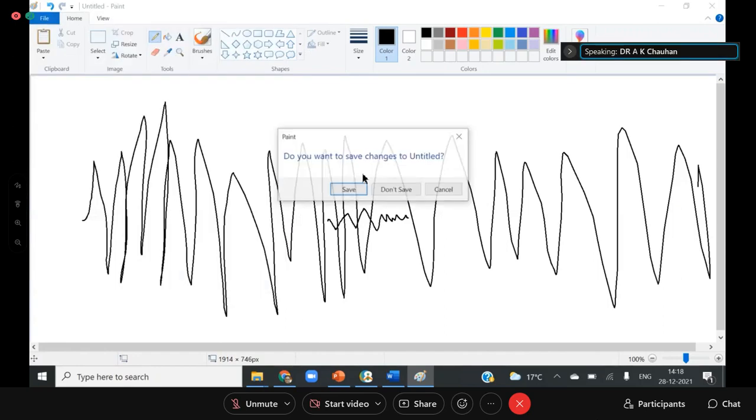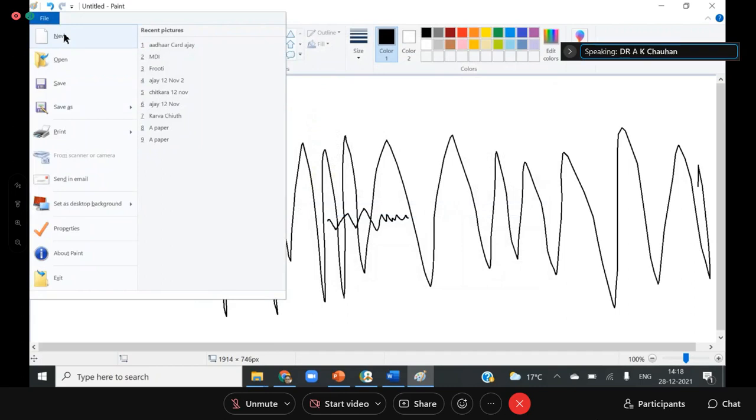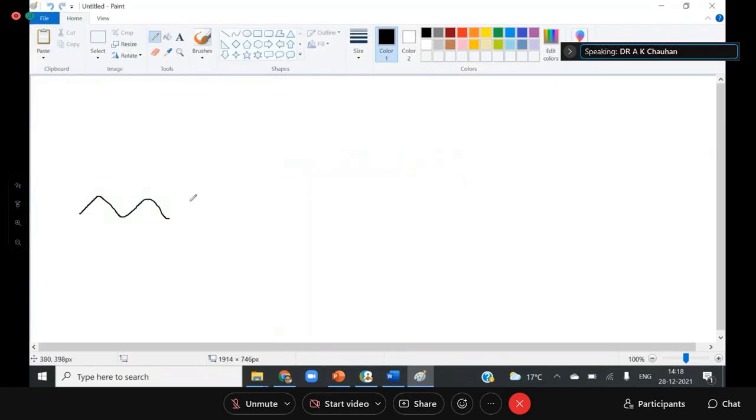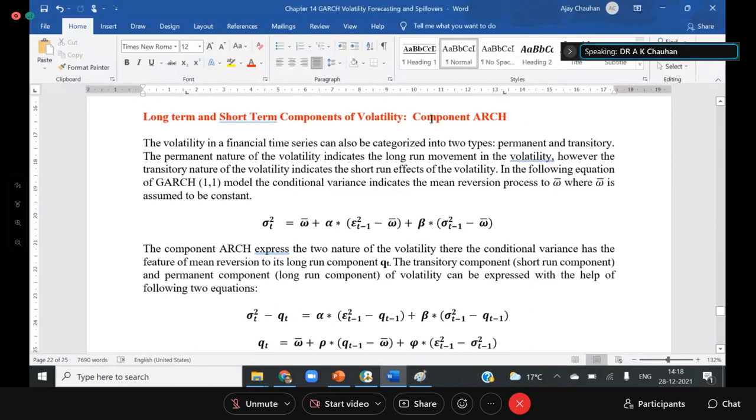Similarly, it is also possible that the market is stable, but for 1 or 2 days it is unstable and becomes stable again. So we have to find out the short-term and long-term components of the volatility. Even if your mood is off for the last 10 days, it is not possible that in the last 10 days you are not happy for a few moments. So this concept is captured by the model called the component GARCH model.